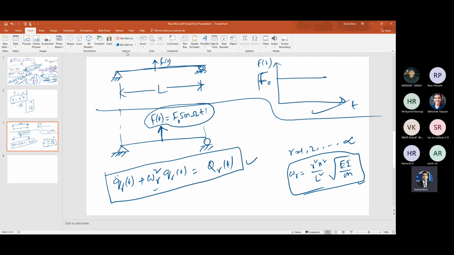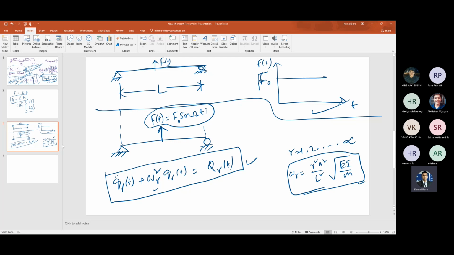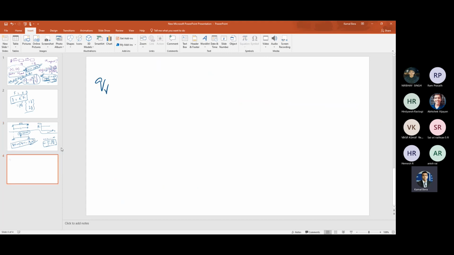Let's say zero initial condition. For simplicity, I will give zero initial condition only in the exam also, because otherwise it will be a complicated solution and the calculation will be difficult. So now we have to find out q_r t. Since my solution is a single degree of freedom system, I can apply the Duhamel integral: 1 by omega r, integral from 0 to t of Q_r tau sine omega r (t minus tau) d tau. Correct?